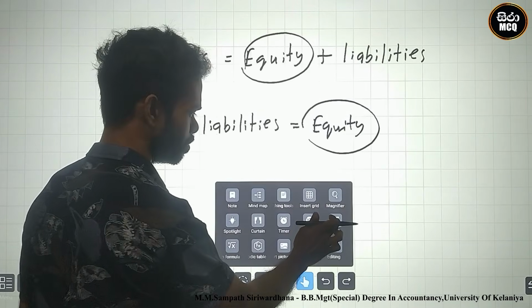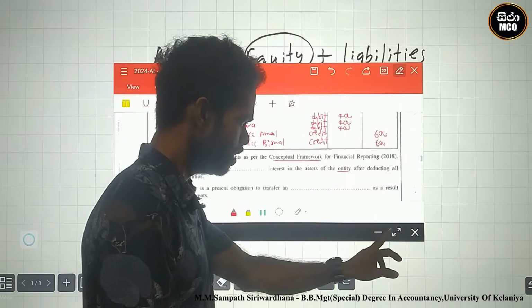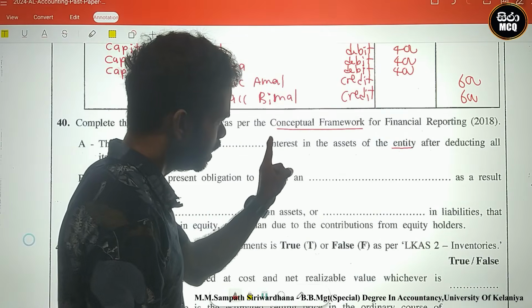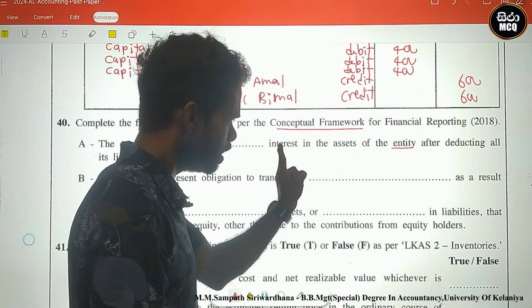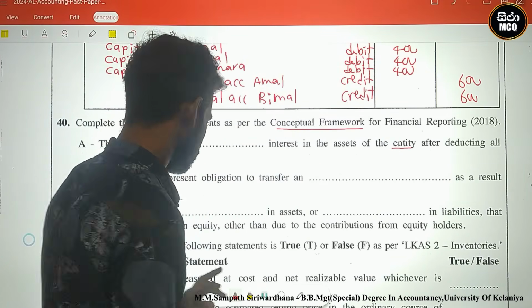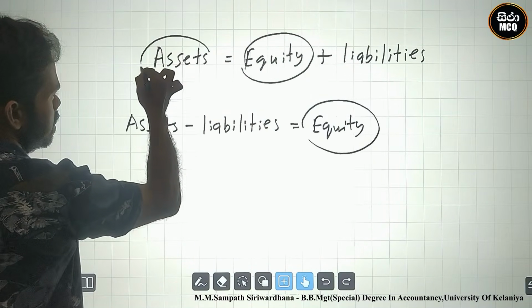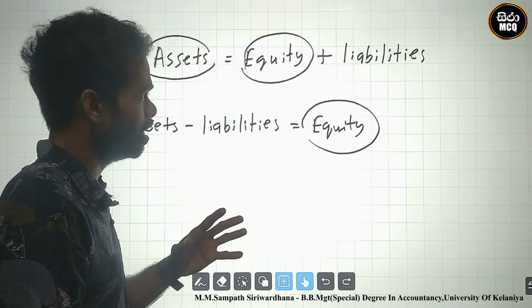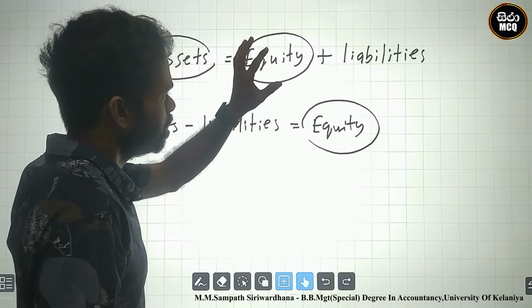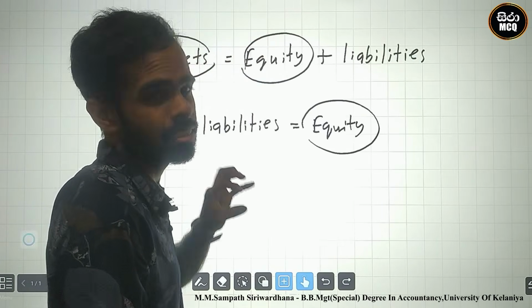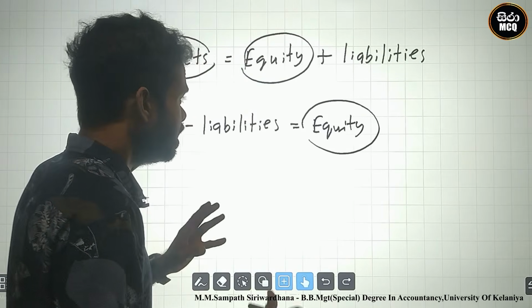Okay, let's see. They said that equity is interest in assets. In a business there are assets, like land and building, and there are owners of those assets. Owners means interest.